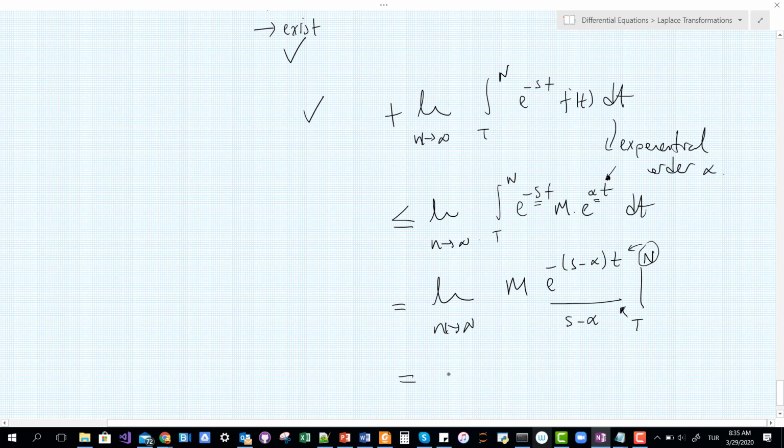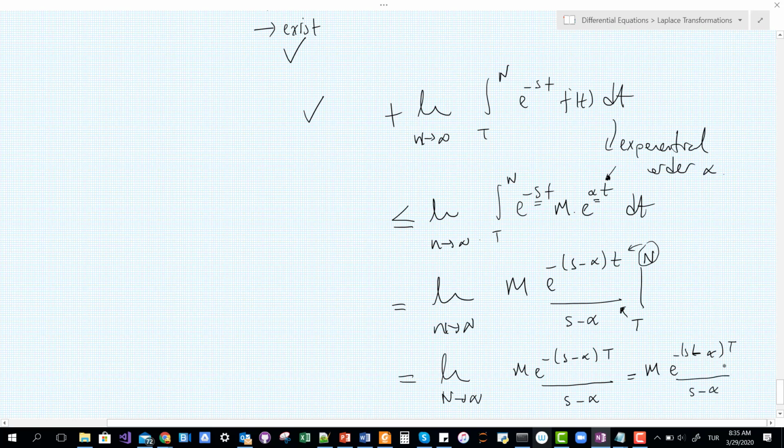And then for the T bound, I'm going to have this result: the limit as n goes to infinity of M times e to the negative s minus alpha t over s minus alpha. Since there's no n here, this integral will be equal to M times e to the negative s minus alpha T over s minus alpha.